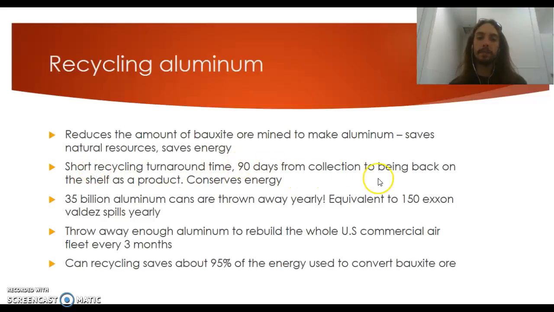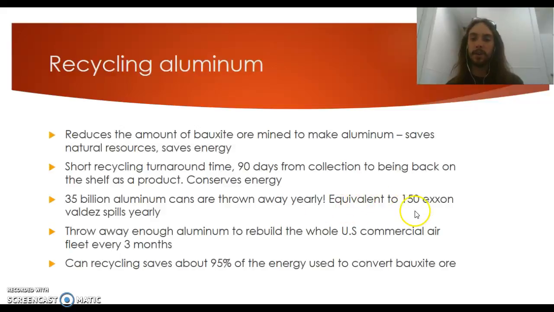Recycling aluminum has a short turnaround time. So 90 days from collection and recycling, putting it into a recycling bin, to being back on the shelf as a product. That aluminum can that you recycle, 90 days later is going to be another aluminum can, which is awesome. 35 billion aluminum cans are thrown away every year. Don't contribute to that, please. Let's make this number go down. It's not hard. Again, it's just lazy if you're not doing it.